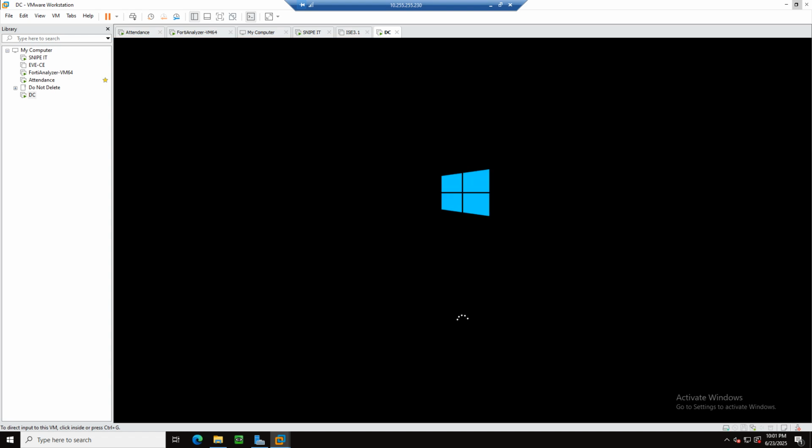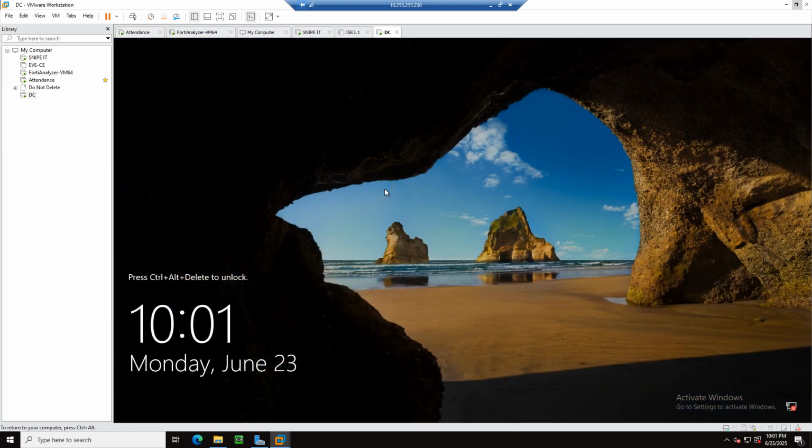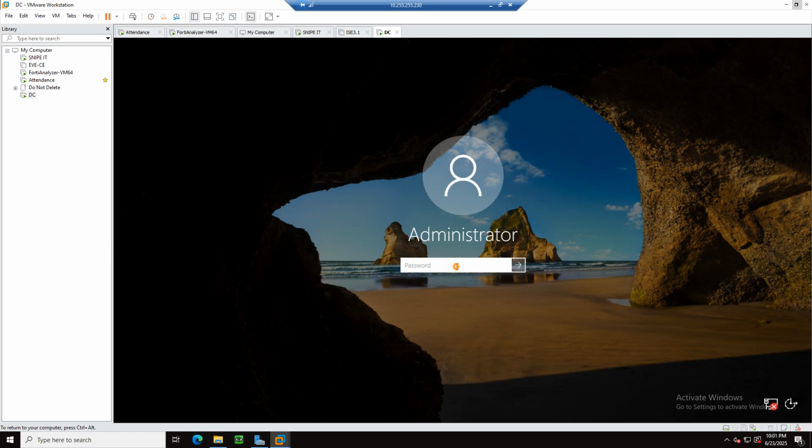So far so good. We have installed our Windows Server 2019, and now we are going to create our domain controller. I believe it will ask for the password which we set at the start. It is a bit slow.